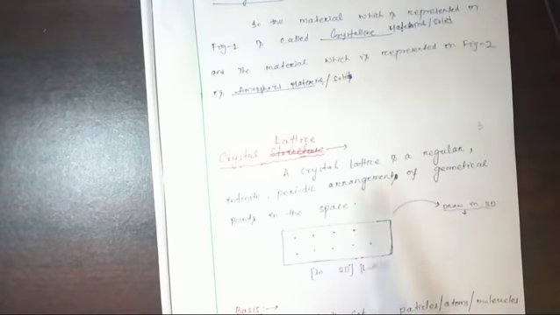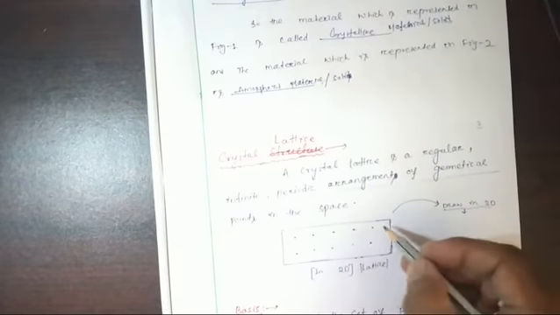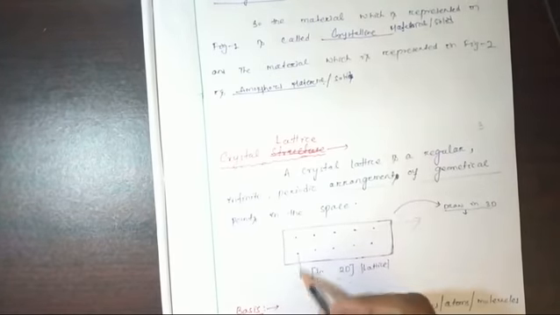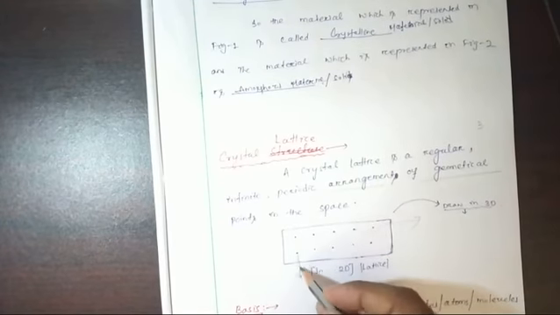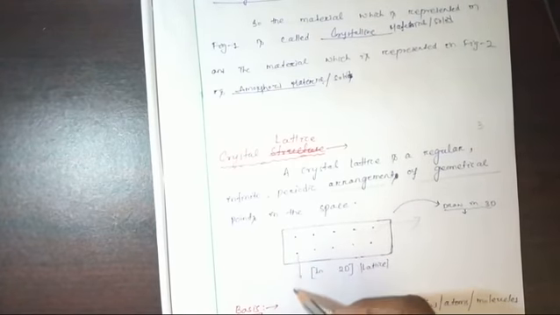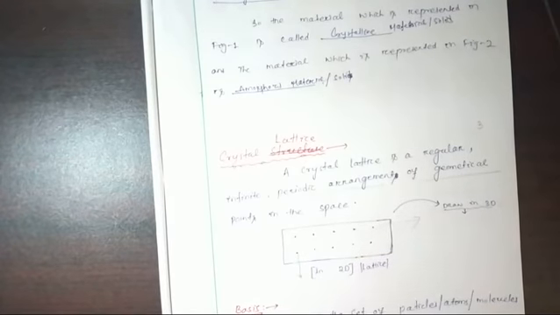So what is a crystal lattice? A crystal lattice means a regular infinite periodic arrangement of geometrical points. So this is a 2D lattice. Here it extends up to infinity, here also it extends up to infinity. Along the y-axis it is infinitely periodically arranged, and along the x-axis also infinitely periodic arrangements of only points will be called the lattice points.